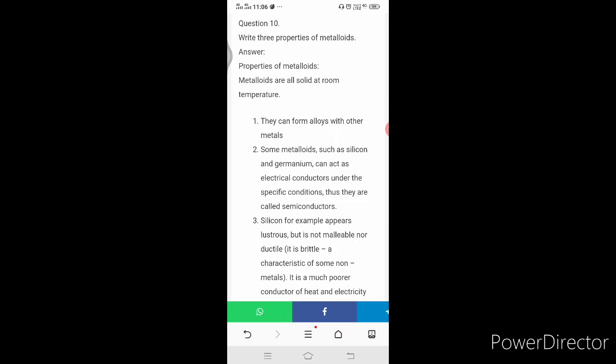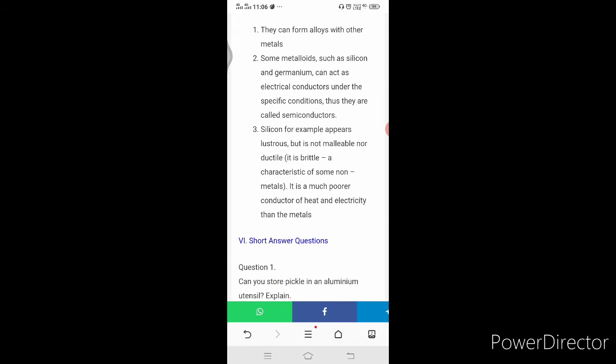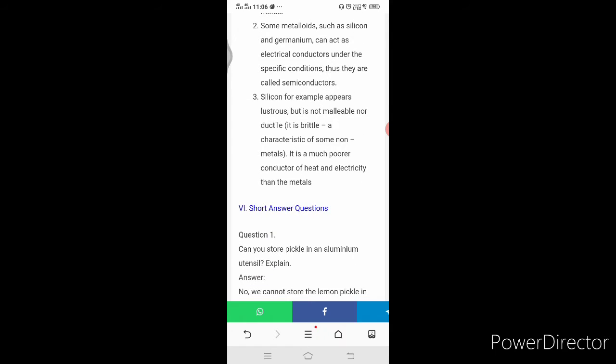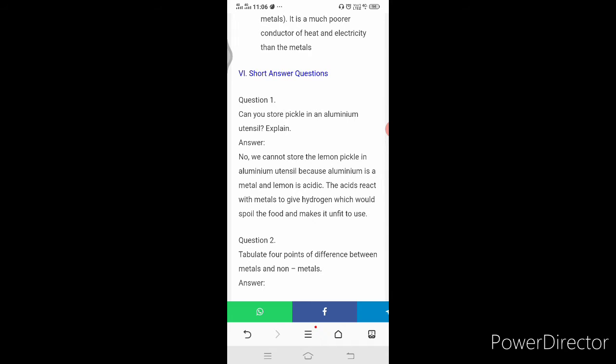Some metalloids such as silicon and germanium can act as electrical conductors under specific conditions. Thus they are called semiconductors. Silicon, for example, appears lustrous but is not malleable nor ductile. It is a much poorer conductor of heat and electricity than the metals. Now come to the short answer questions.